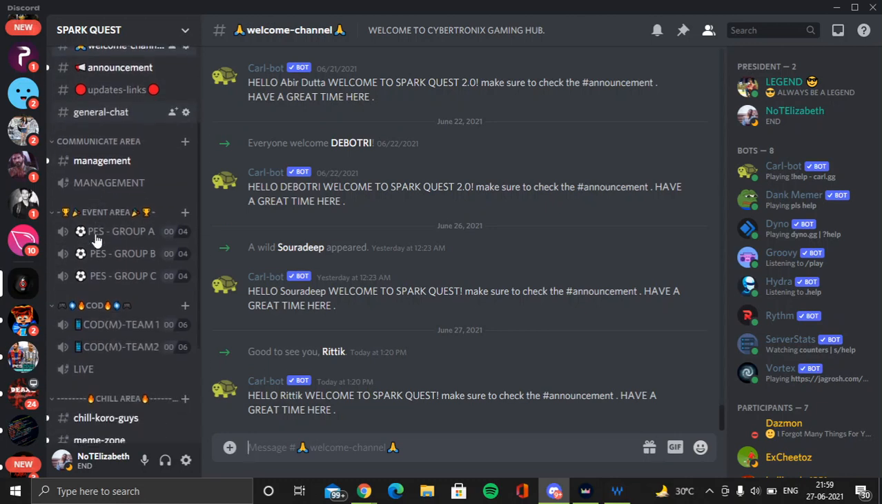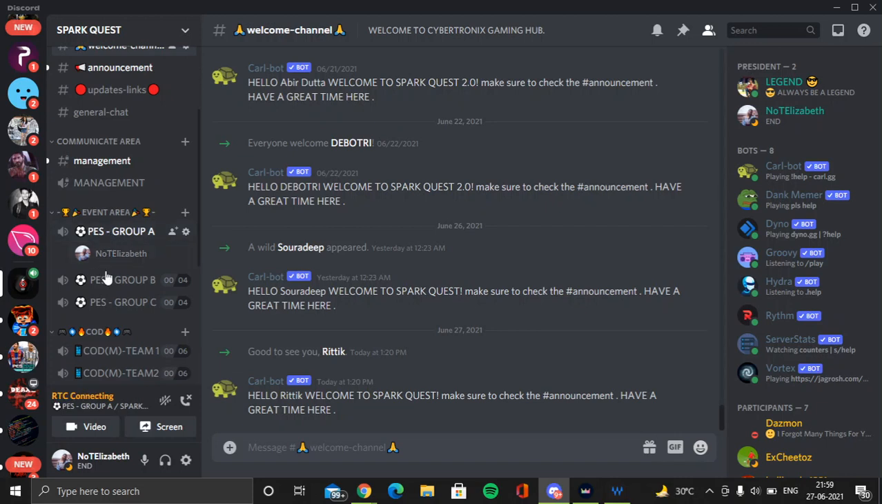According to your slot, this is the event area, which will be visible to all the participants who enter over here. According to your group, like group A, group B, group C, you will all be assigned a group. According to that group, you need to enter a particular channel. Suppose this is Space Group 1. You will click, and then you get into this channel.